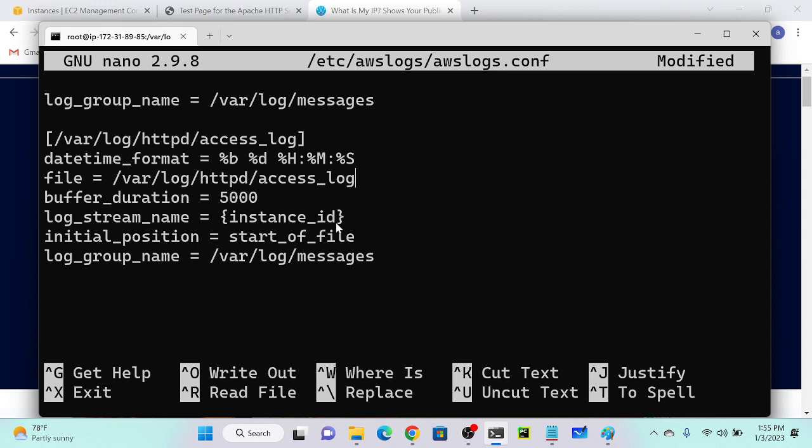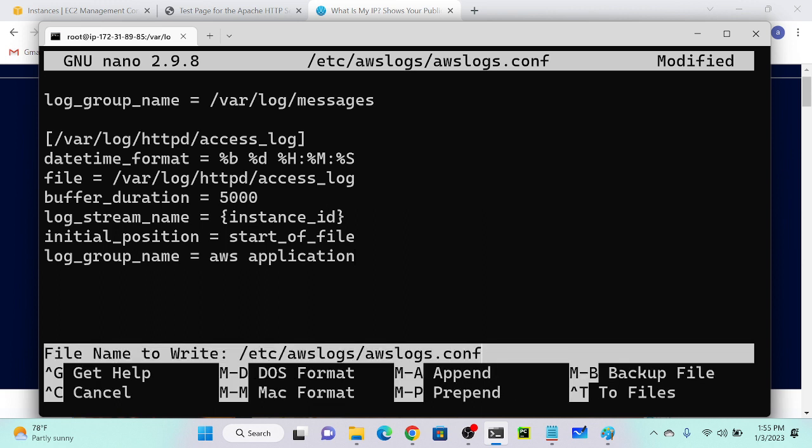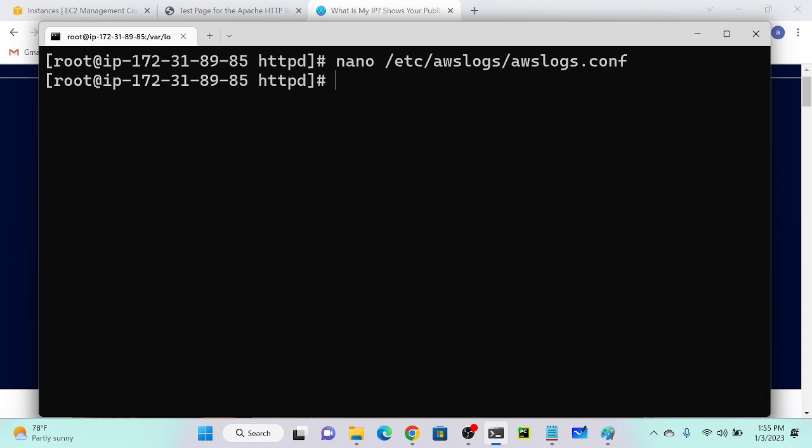So next I will go down. Here I will mention one name. For example, this application is AWS. Let's consider, I will just call it AWS application. Okay, and you can see the same name in your CloudWatch. I hope you understood till now. Any doubt? No doubts. So now I'll save this file, Control O, and enter, and Control X. Successfully I saved this file.